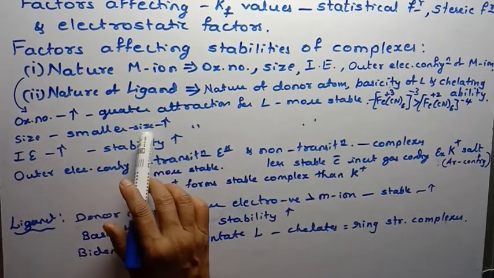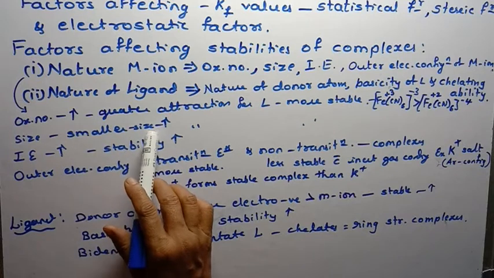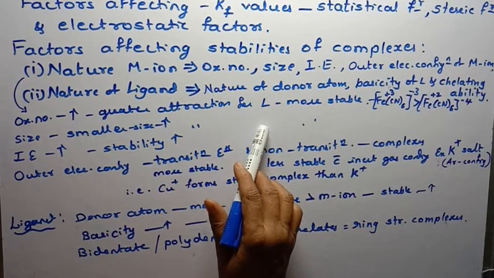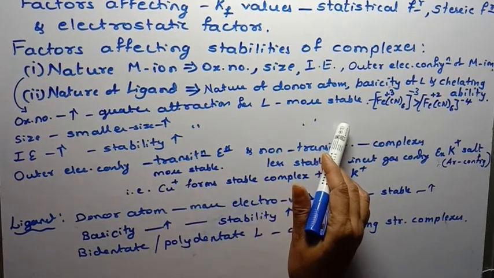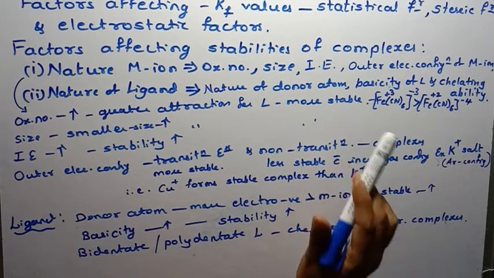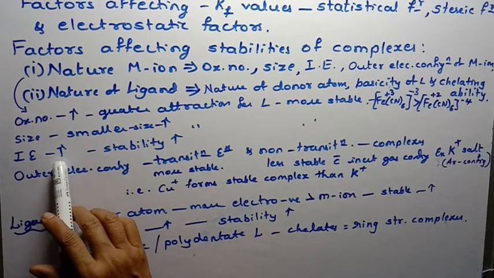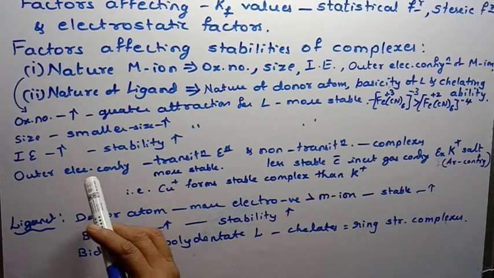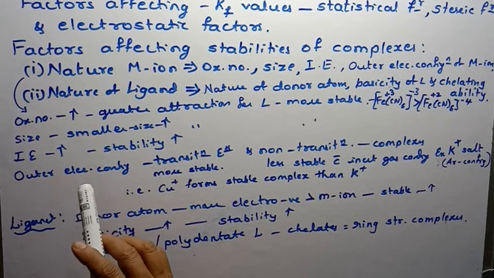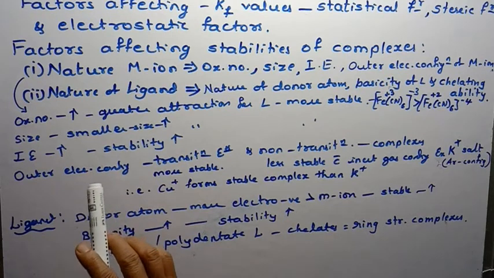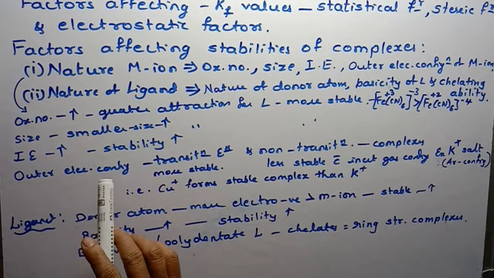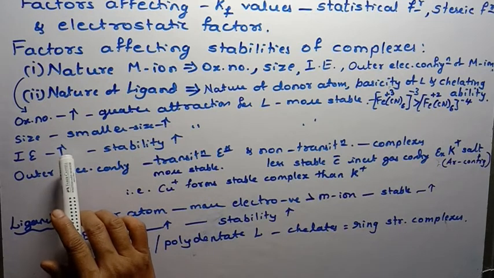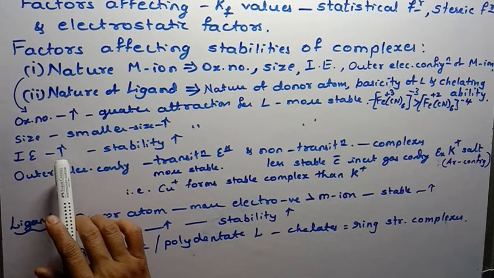Second one, smaller size. The smaller the size of the metal ion, greater will be the attraction for ligands, and thereby the resulting complex will be more stable. The third factor is ionization energy. What do you mean by ionization energy? It is the minimum amount of energy required to remove an outermost electron from a metal ion or from a metal atom, isn't it? If it is higher, that means it is difficult to remove the outer electrons.